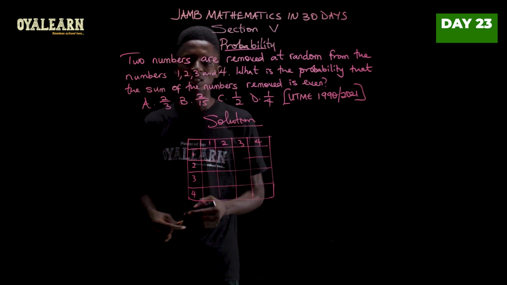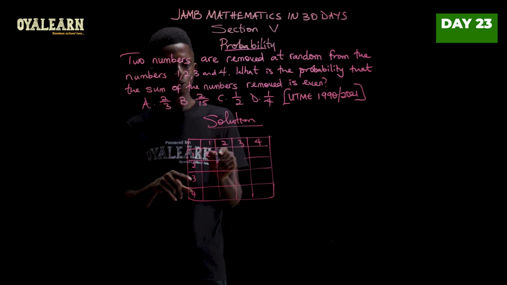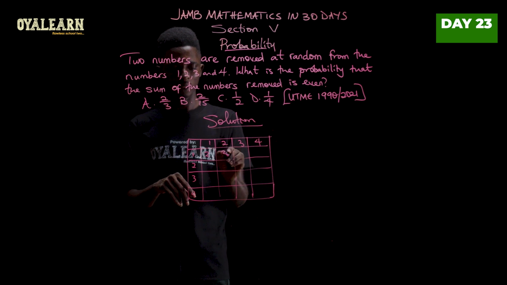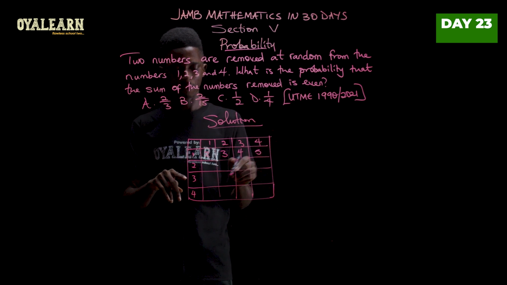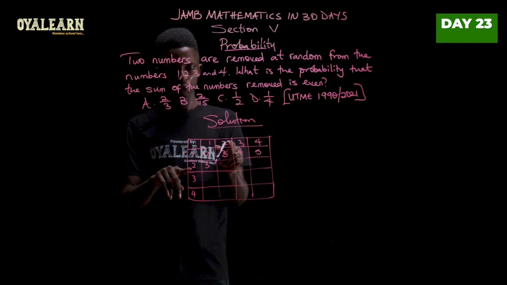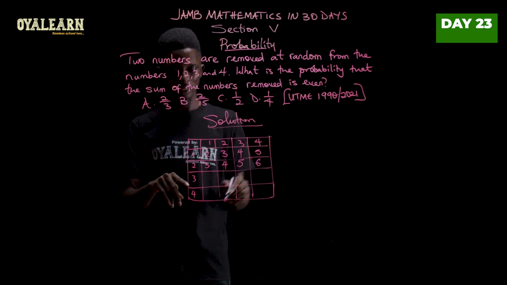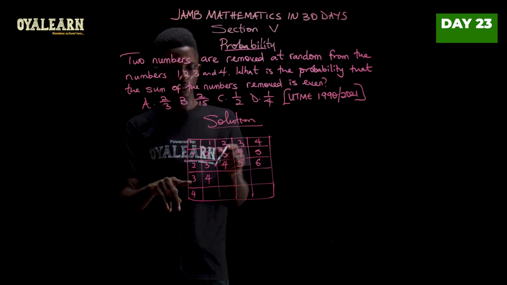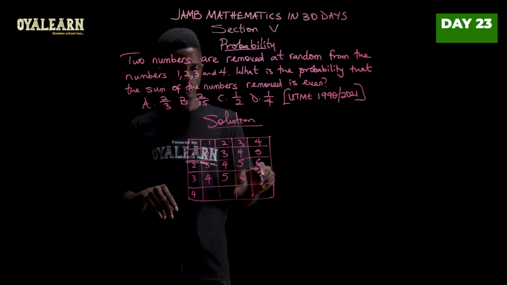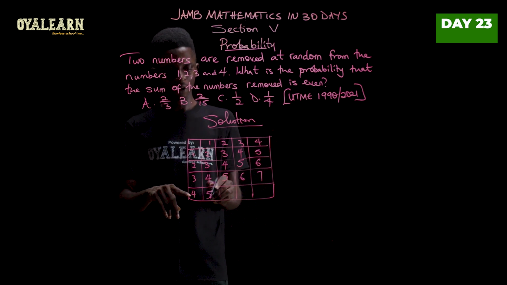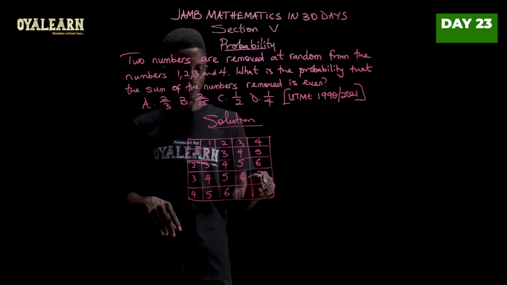You could pick 1 the first time, and then when you return, pick 1 again. So you would have 1 plus 1, which will give you 2. Now, 1 plus 2 would give us 3. 1 plus 3 will give us 4. 1 plus 4 will give us 5. Now 2 plus 1, that's 3. 2 plus 2, that's 4. 2 plus 3, that's 5. 2 plus 4, and that's 6. Now 3 plus 1, 4. 3 plus 2, 5. 3 plus 3, 6. 3 plus 4, 7. 4 plus 1, 5. 4 plus 2, 6. 4 plus 3, that's 7. And 4 plus 4, that's 8.